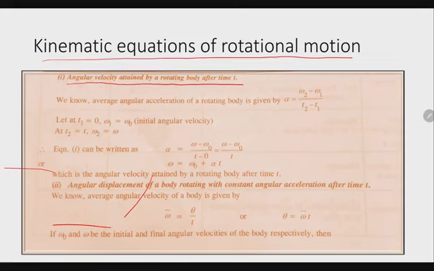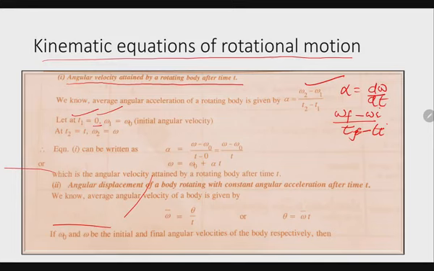First question is angular velocity attained by rotating body. So we know alpha is equal to what? d omega upon dt. So we can write it as omega final minus omega initial divided by t final minus t initial. So here initial time is taken as t1. Say if we take it 0, omega 1 is equal to omega naught, and second time final time is taken as t, and final velocity taken as omega. Then we get the equation like this.